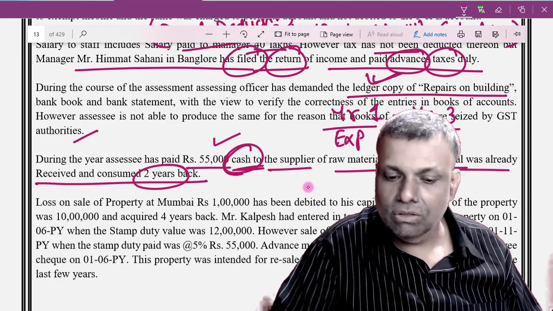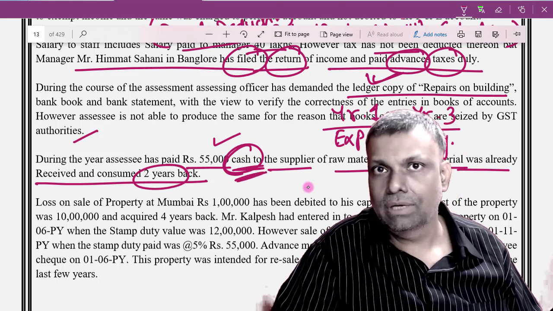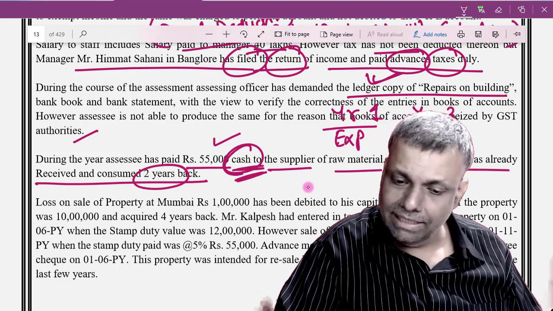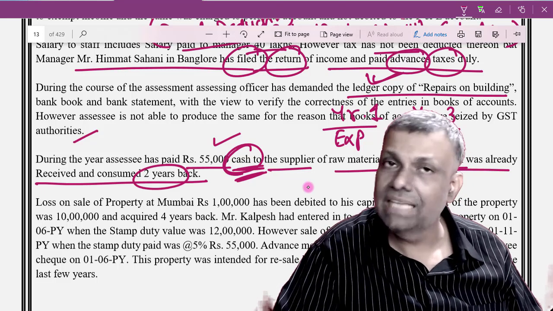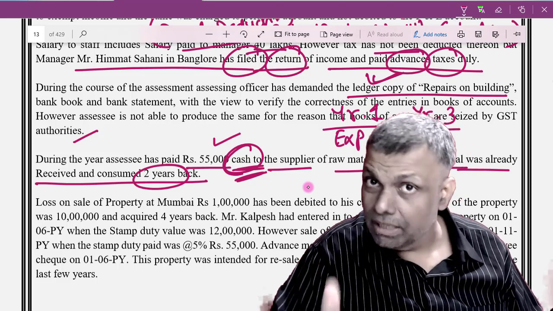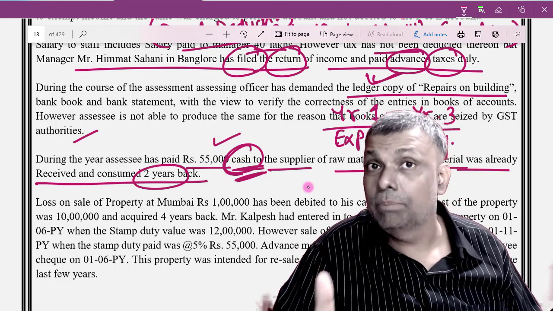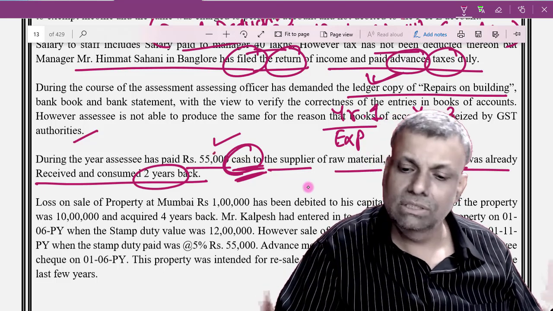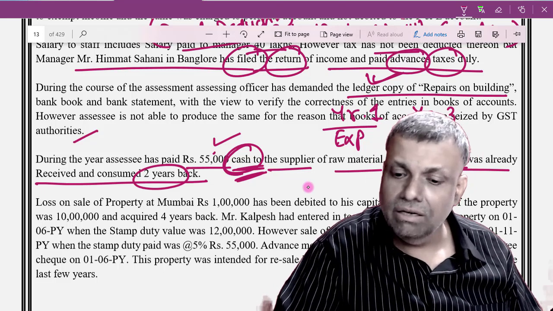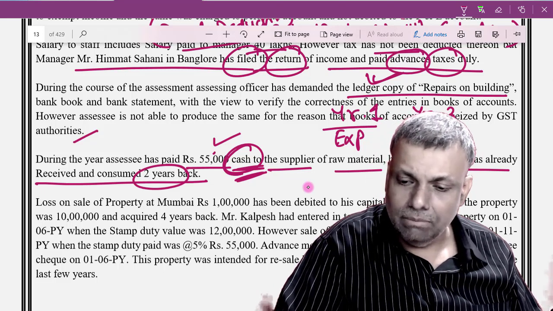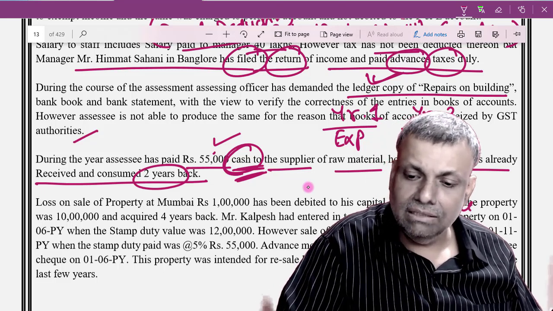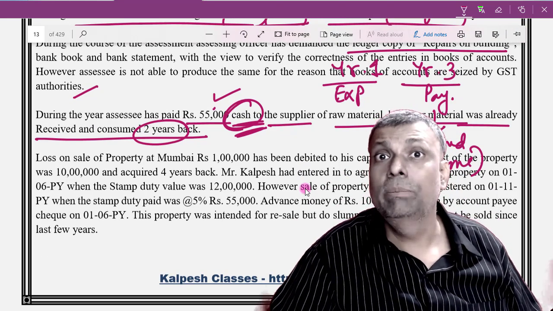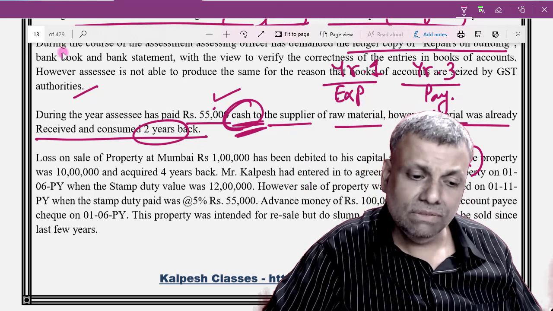So now because of this particular cash payment, the aggregate limit per day to one person applies. That exact data is not given, but you assume that this is an aggregate payment to one particular supplier, on one day. It is crossing the limit of 10,000 rupees. It is already crossing the limit, and therefore in the current year it will be a deemed income. We will not say that this is a disallowance, because in the current year there is no expenditure, but it will be a deemed income by virtue of section